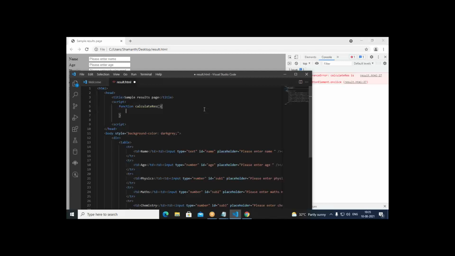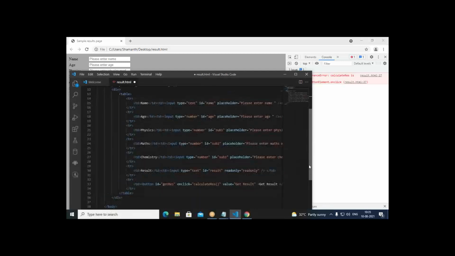In this function, what exactly is required? We have to calculate the result. What does result calculation mean here? We need to get the marks of subject 1, subject 2, subject 3. Based on them, we need to give the result. Here the condition is that in every subject, the student has to get at least 40 marks. Then in that case, the result is going to be pass, otherwise the result is fail.